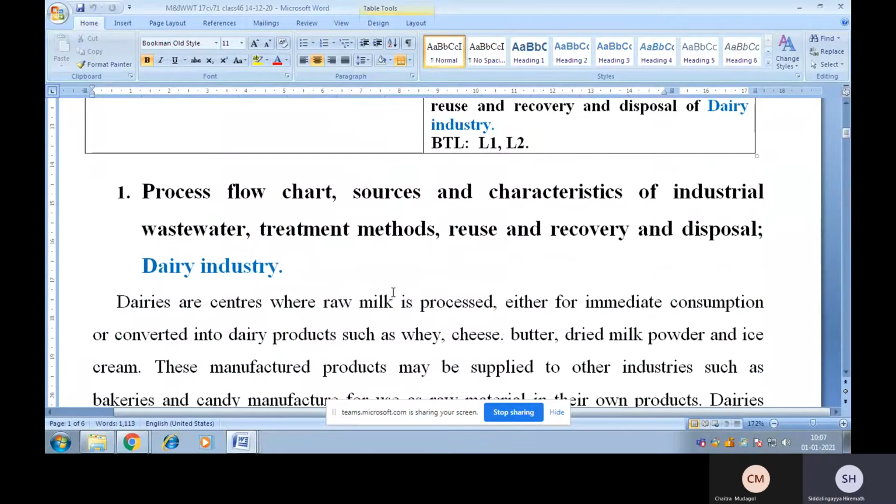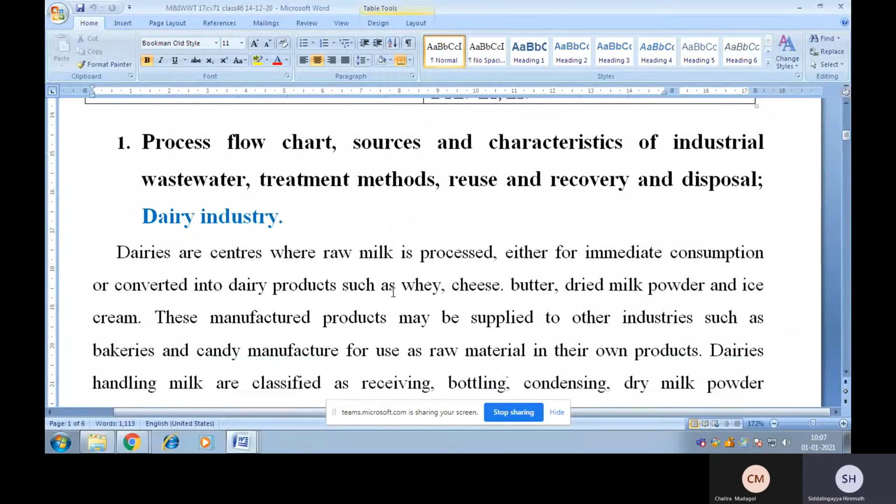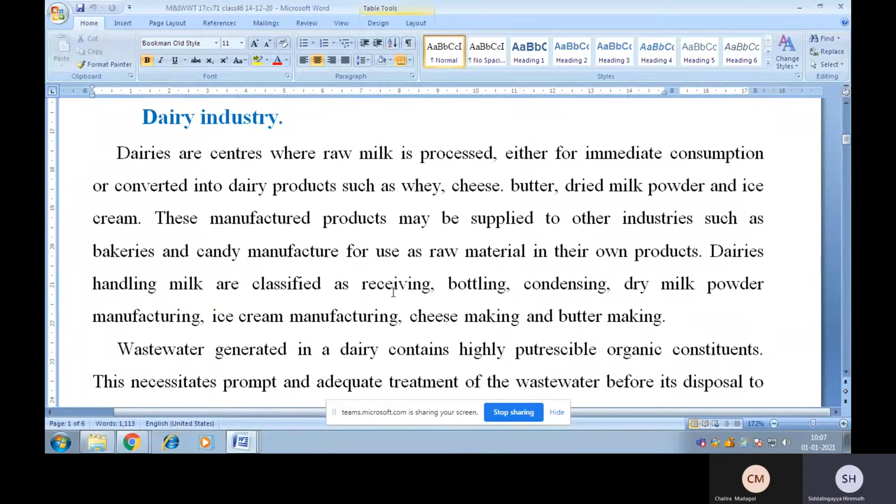So, come to the first topic, that is the process flowchart, sources, characteristics, as well as treatment methods of dairy industrial wastewater. Dairies are centers where raw milk is processed either for immediate consumption or converted into dairy products such as whey, cheese, butter, dried milk powder, and ice cream.